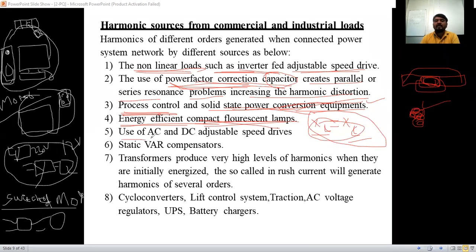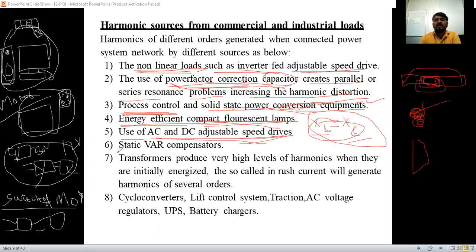Use of AC, DC adjustable speed drives. We are going to use a fan. Actually we have to discuss with commercial. Okay, I have taken the example of a shopping mall. In a shopping mall we are going to use elevators or escalators, and lifts we are going to use. Yes or no? Those are the speed drives we are going to use to control the speed of that one. That much speed only you should have to go.